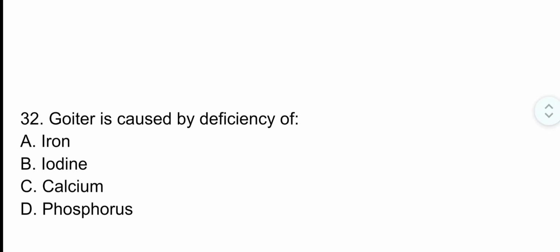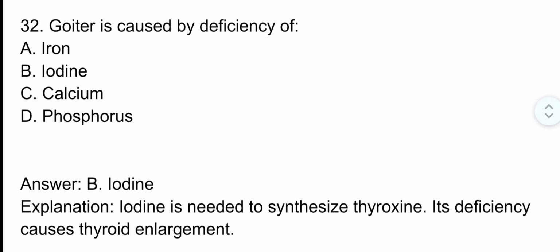Question number 32. Goiter is caused by deficiency of. The correct option is option B, iodine. Iodine is needed to synthesize thyroxine. Its deficiency causes thyroid enlargement.